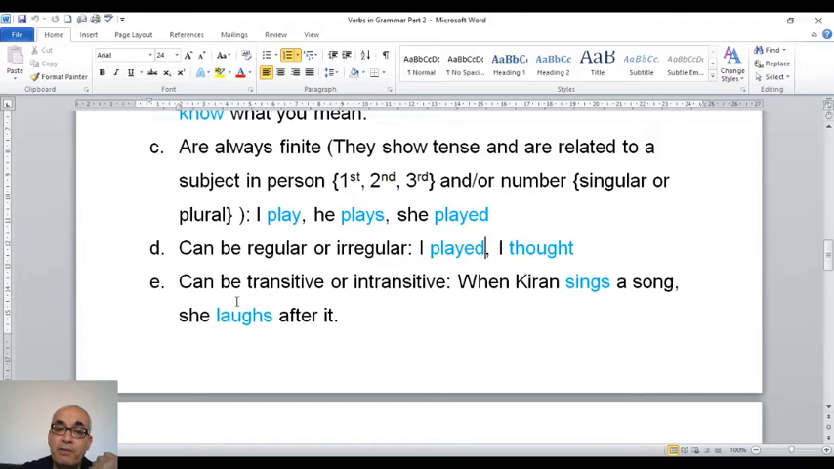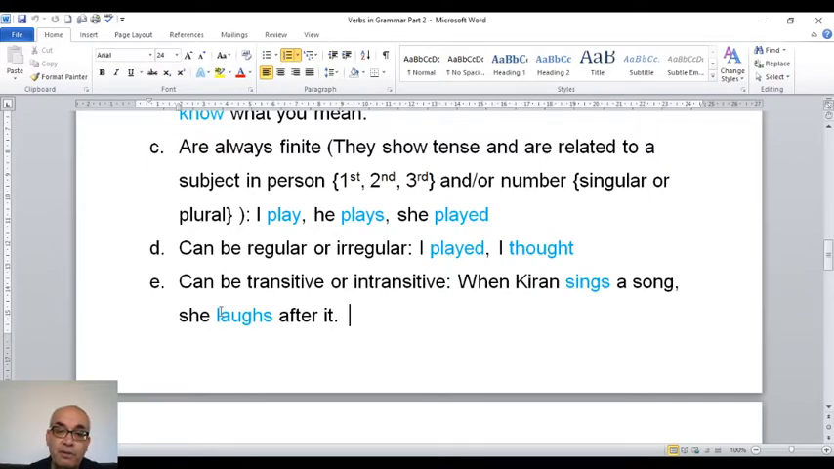Now, number E, main verbs can be transitive or intransitive. So when Kiran sings a song, she laughs after it. So sing a song. Sing is a verb, a song is a noun, and it is an object. If a verb has an object, we say this verb is transitive. I repeat, a song is a noun and this noun is an object. So after sings, we use what? An object. This means sing is a transitive verb.